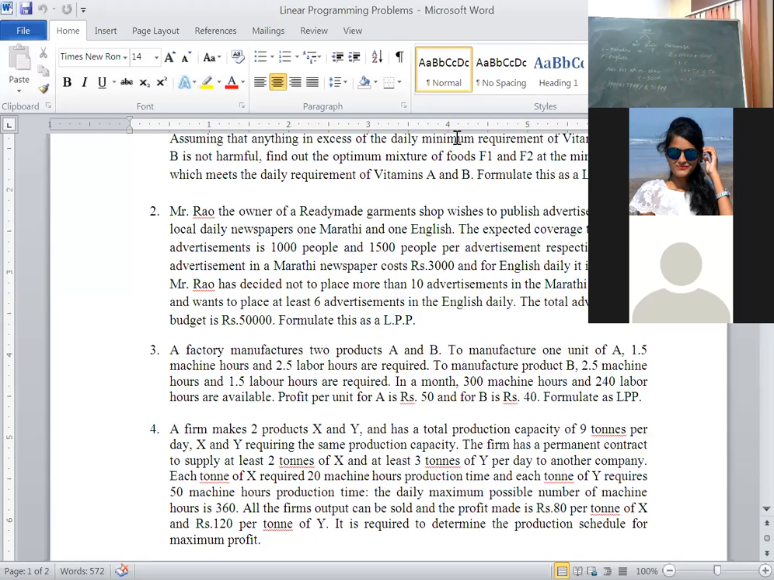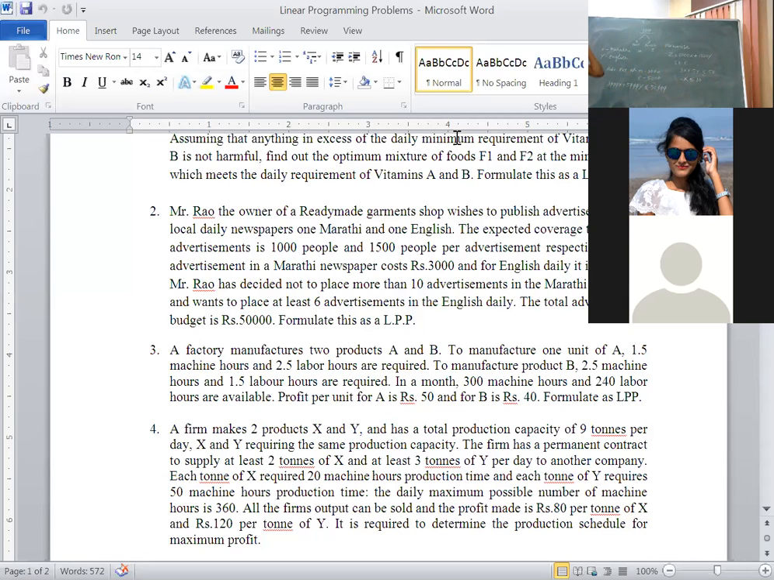Next, Mr. Rao has decided not to place more than 10 advertisements. This sentence was missing yesterday while teaching. I don't know how it was misplaced, sorry for that. Mr. Rao has decided not to place more than 10 advertisements, that means at most 10. Maximum number of advertisements in the Marathi newspaper is 10. The Marathi newspaper is represented by which decision variable? X. X should be less than or equal to 10, that is 10 and less, but not more than 10. The next sentence says what?